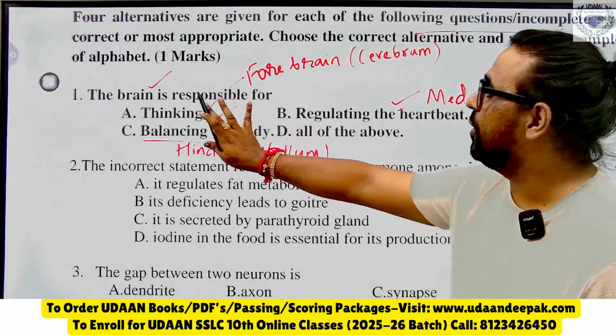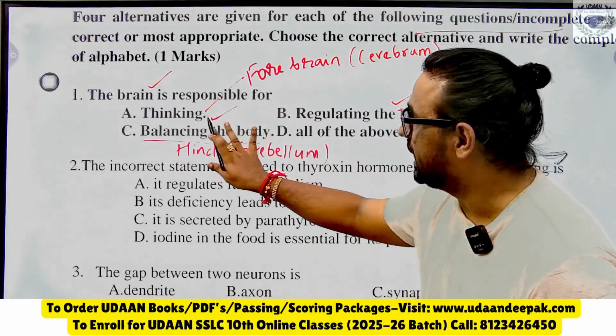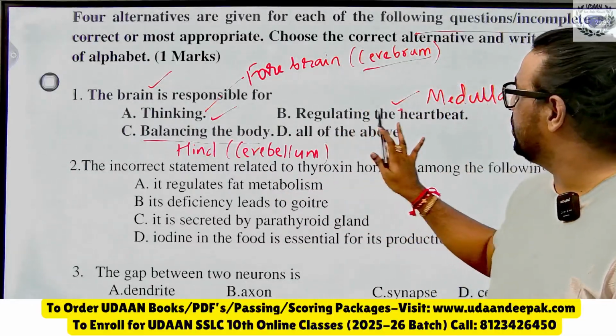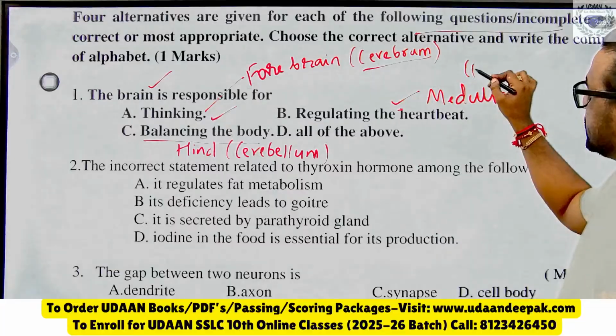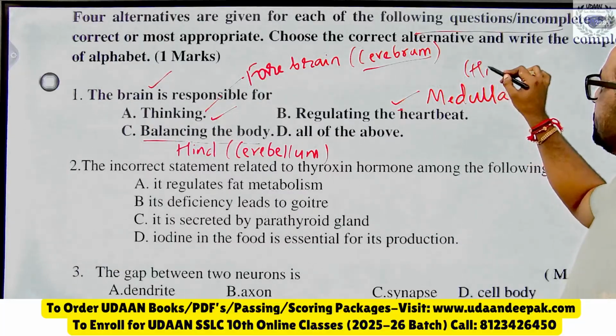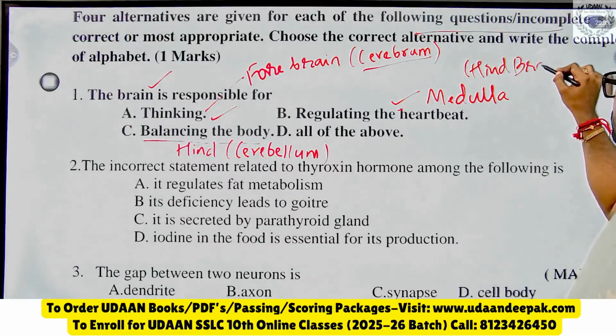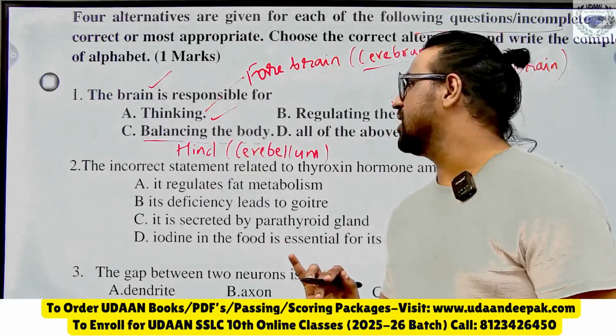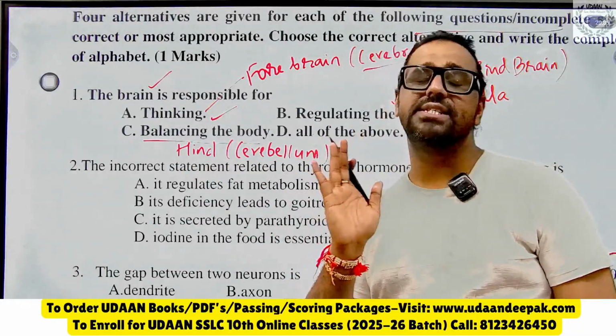So I hope you got the brain is responsible for thinking. You know the which part of the brain? It is forebrain. Similarly, regulating the heart beat, it is also the hindbrain. That is nothing but what? Medulla oblongata, and the balancing of the body is done by the hindbrain, that is cerebellum.